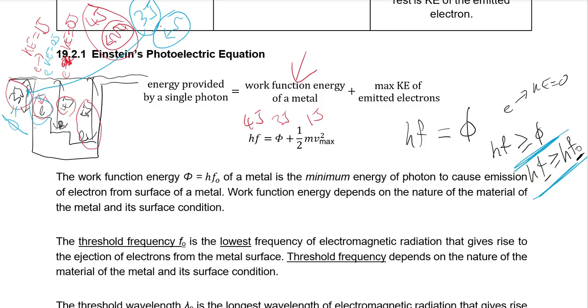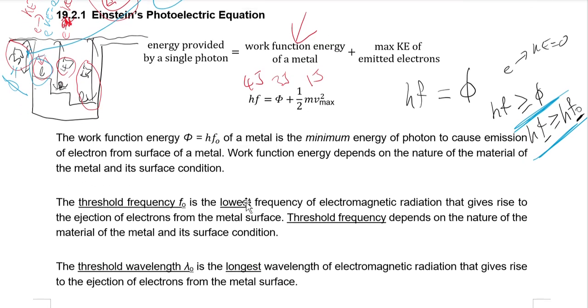Okay, can? So anyway, that's threshold frequency. It's the lowest frequency, because if you have a higher frequency, which is this red color one, this will be your work function. So if your work function here is 3 joules, divided by h, you'll get the threshold frequency. So if you get higher than the threshold frequency, no problem. Sure, the electron can come out and it comes out with Ke.